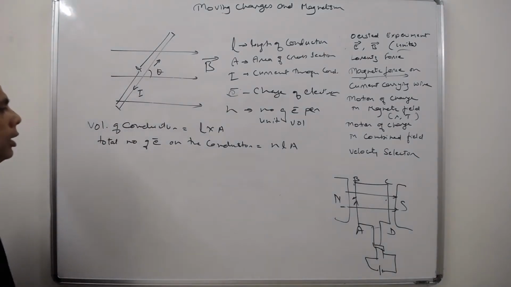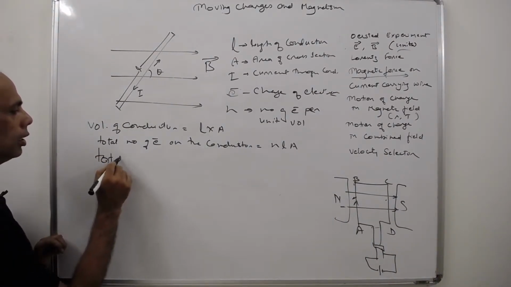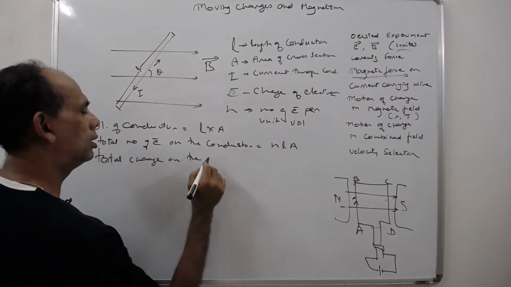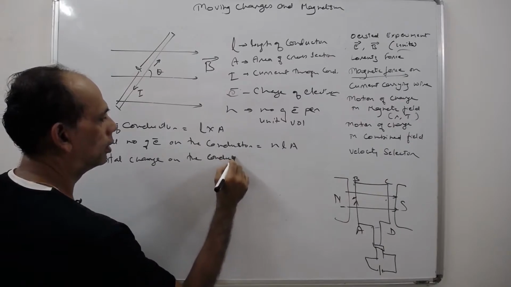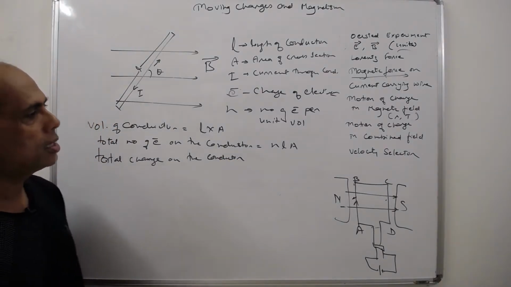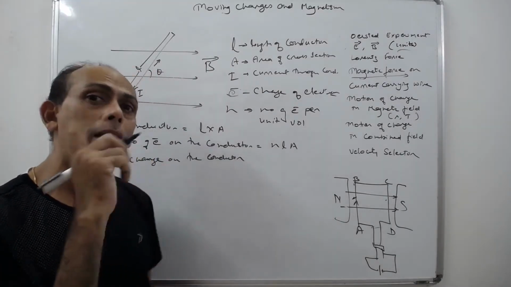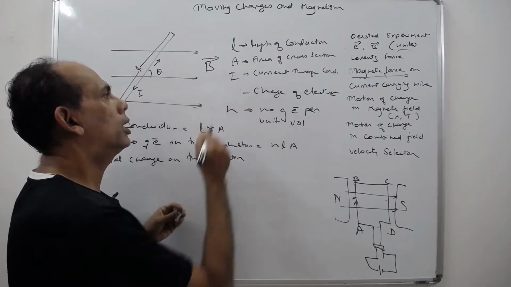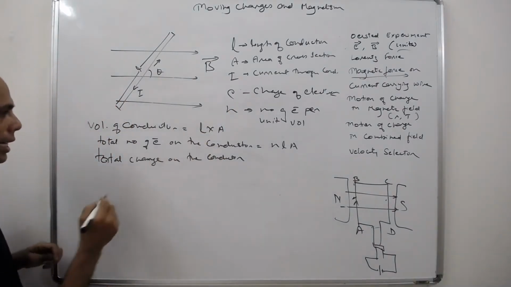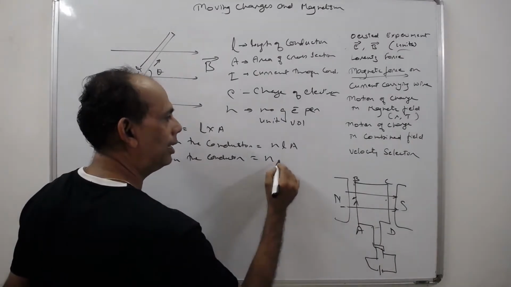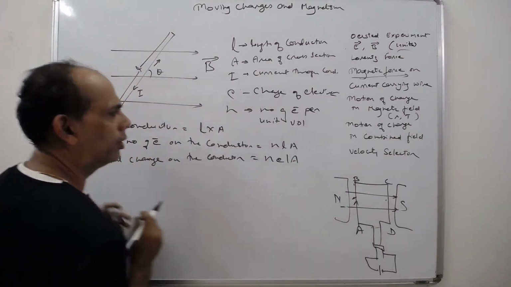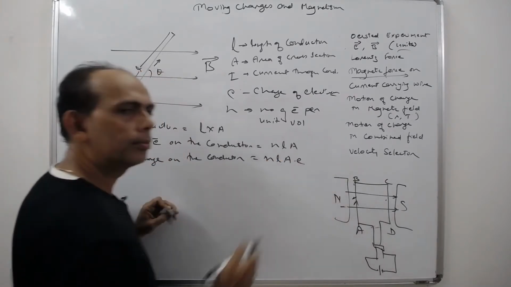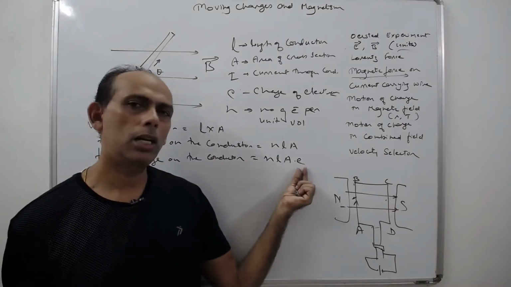Next, the total charge on the conductor. Total charge on the conductor is these many electrons multiplied by the fundamental charge, the charge of each electron. So it is NLA times E, the number of electrons into the charge.